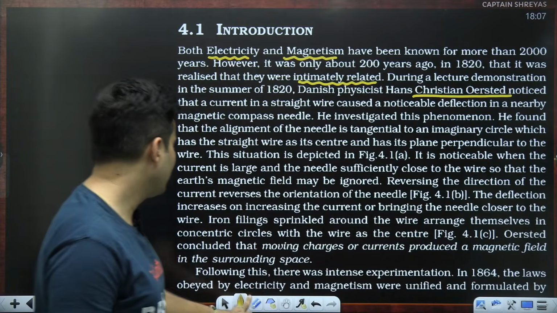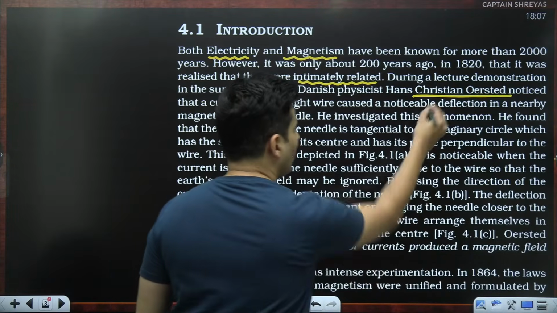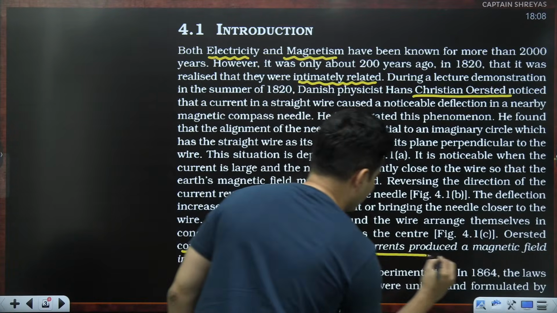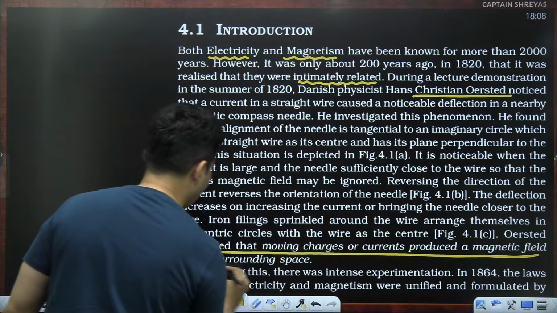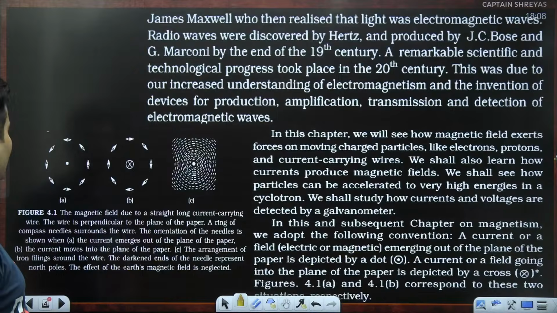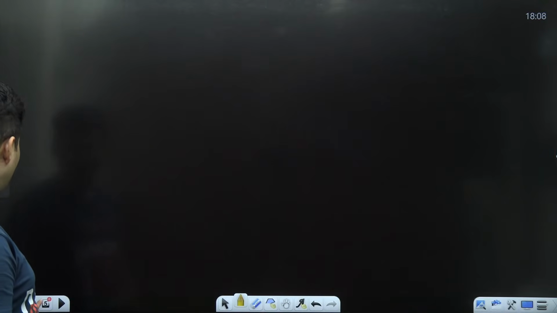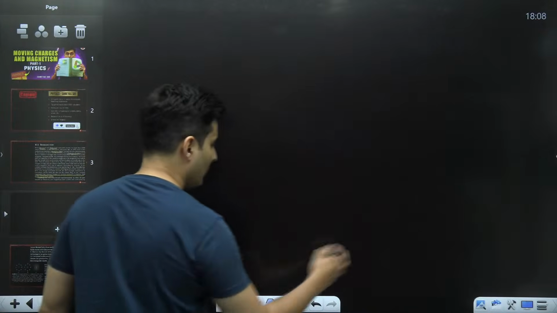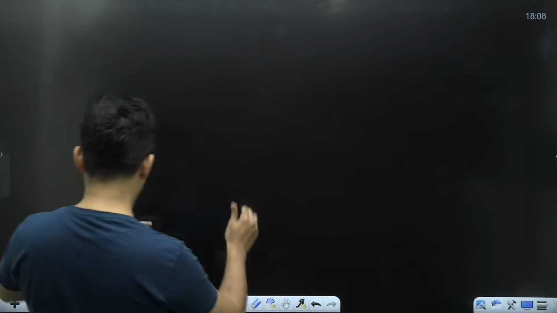So basically Oersted was the guy who concluded that moving charges or currents produce a magnetic field in the surrounding space. Okay. So, let me tell you what exactly he did. So, this is your, oops, what just happened?